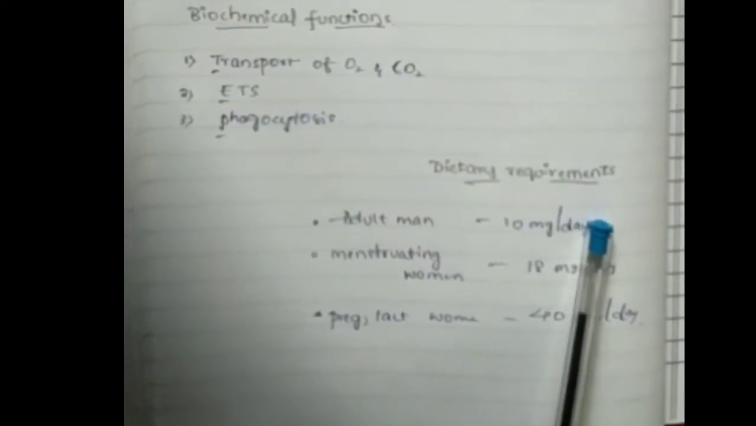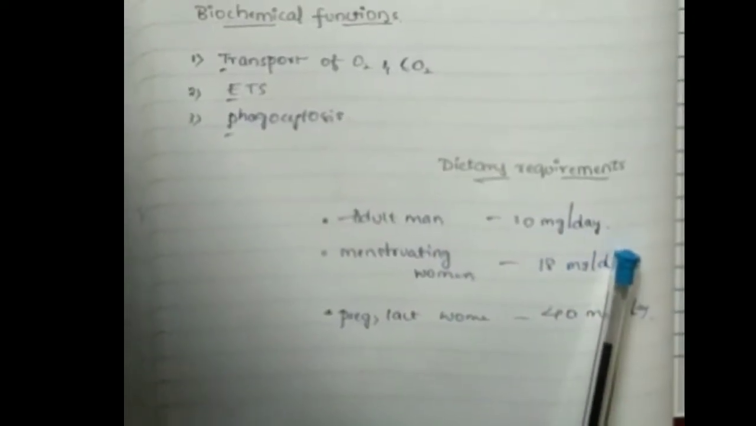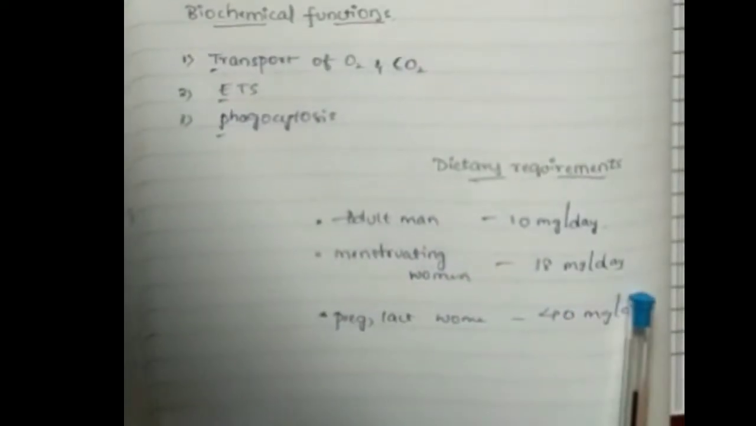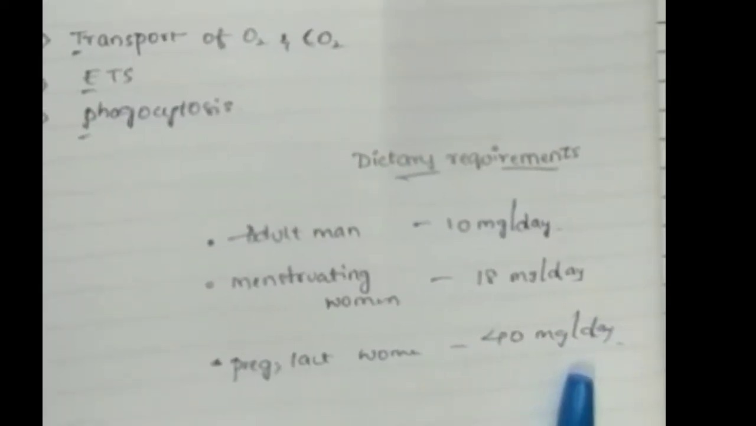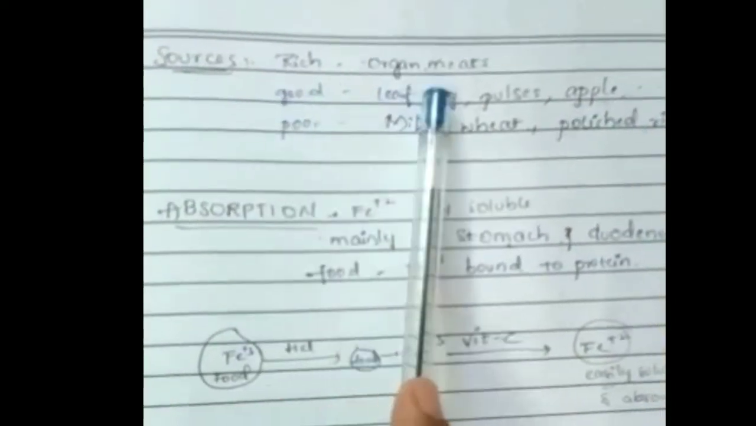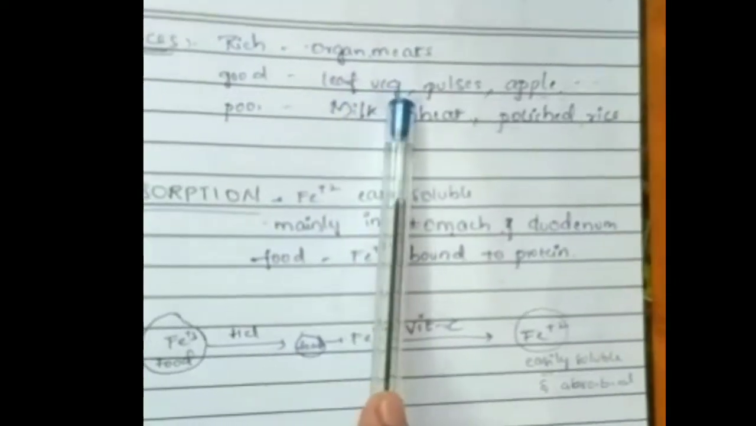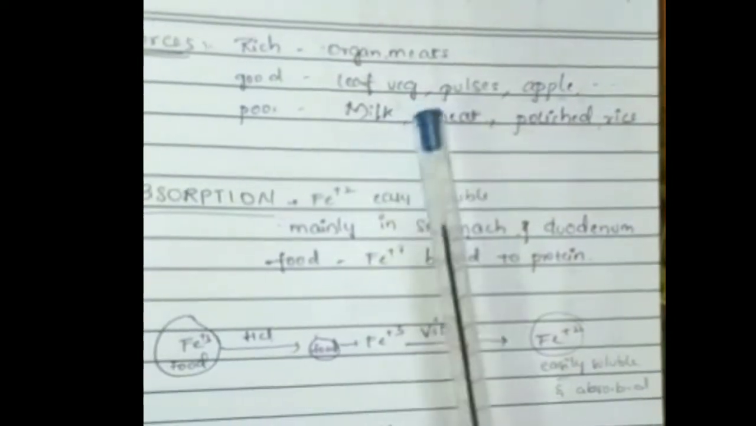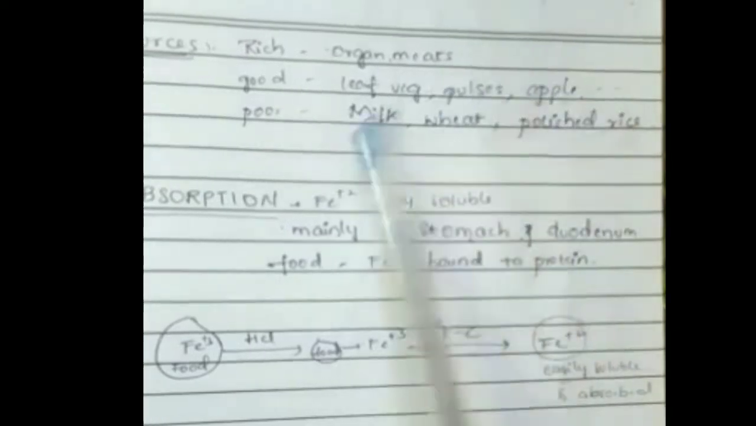Coming to dietary requirements, the adult man requires 10 milligrams per day of iron, and the menstruating woman requires 18 milligrams per day. And the lactating woman requires 40 milligrams per day. Coming to sources, iron is rich in organ meat and also present in leafy vegetables, pulses, apple, etc. Iron is also present in milk, wheat, and polished rice, but in less content. A rich food is the meat.